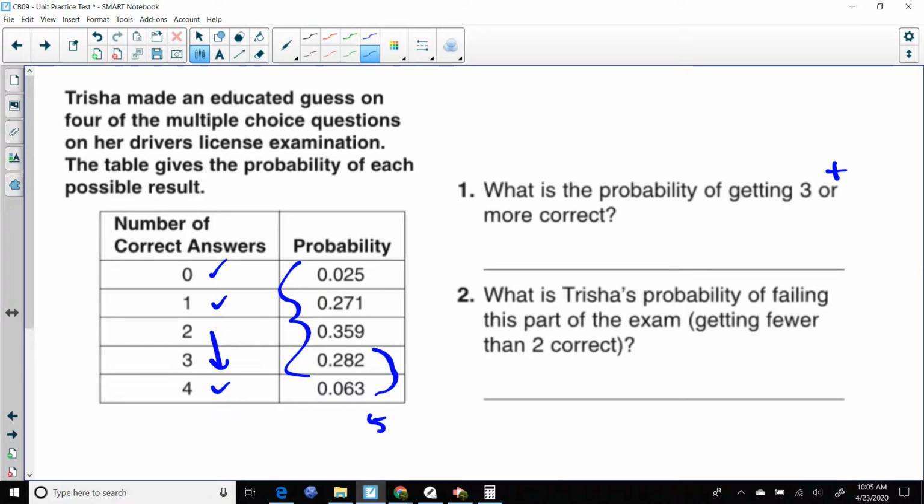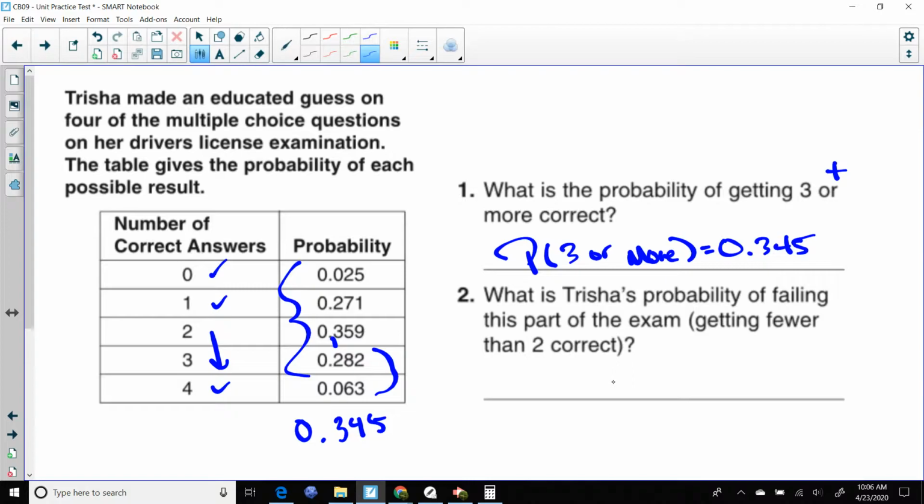2 plus 3 is 5. 8 plus 6 is a 14. So I've got the 1. I'll carry the 1. 1 and 2 is a 3. So this ends up being the probability of getting 3 or more would be 0.345 or 34.5%. But this is the number I'm going to look for on the test.